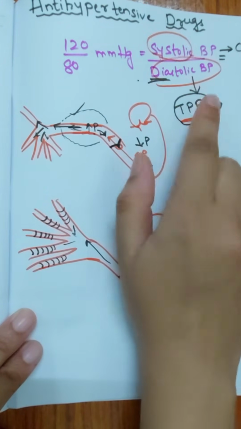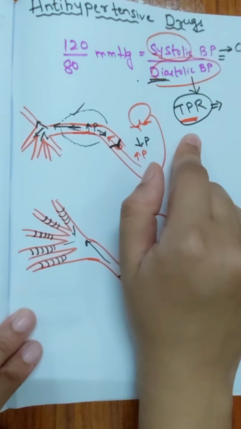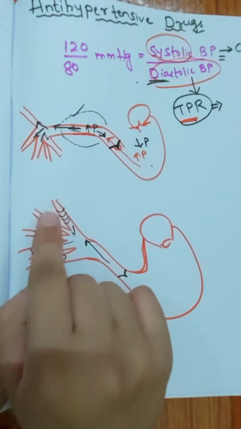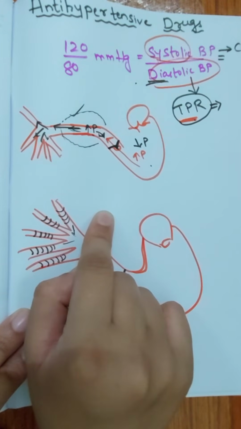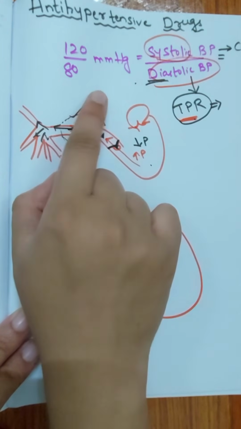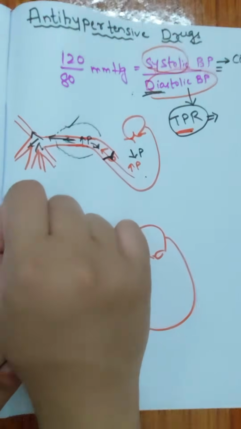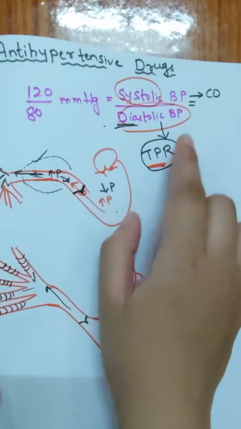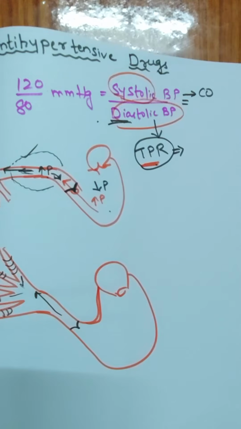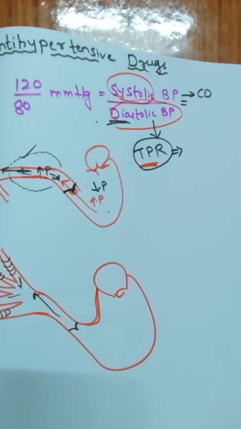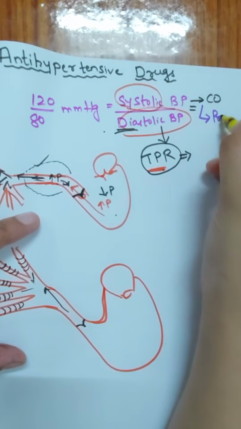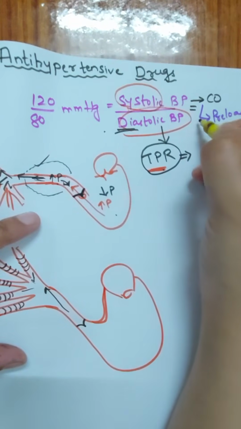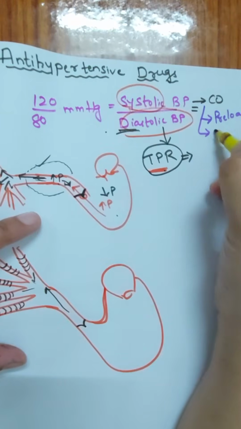And diastolic blood pressure mainly depends upon the total peripheral resistance. When the total peripheral resistance is more, it will cause an increase in the diastolic blood pressure. Okay, from 80 it may go to 90 or 100 millimeter of mercury. Next, systolic blood pressure mainly depends upon the cardiac output, and this cardiac output mainly depends upon two important things. First one is preload, and second one is the contractility.